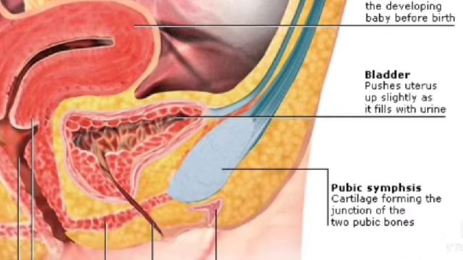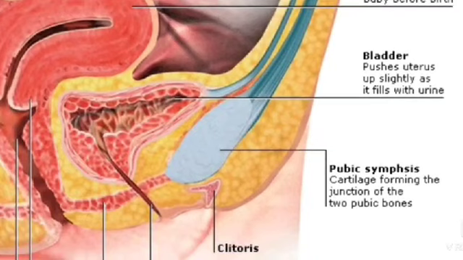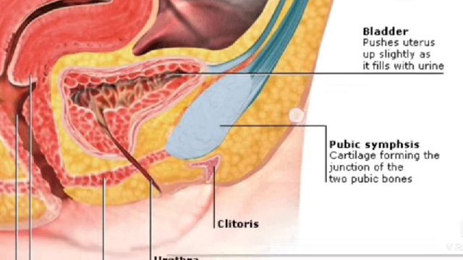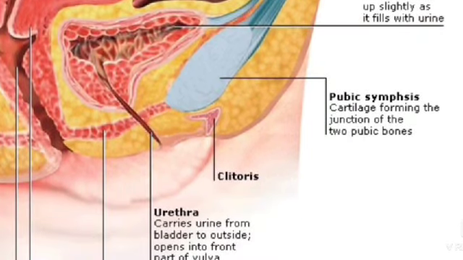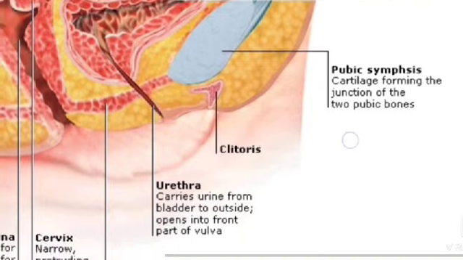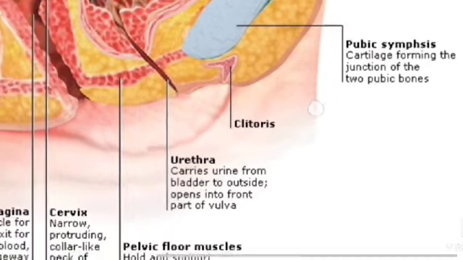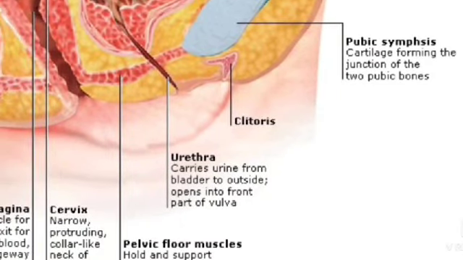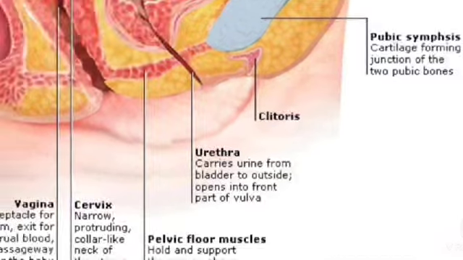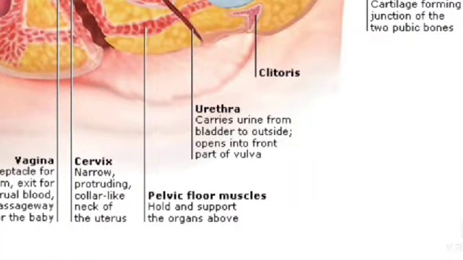The bladder pushes the urethra up slightly as it fills with urine. The pubic symphysis is cartilage forming the junction of the two pubic bones. The urethra carries urine from the bladder to the outside, opening in front of part of the vulva. Pelvic floor muscles hold and support the organs above.